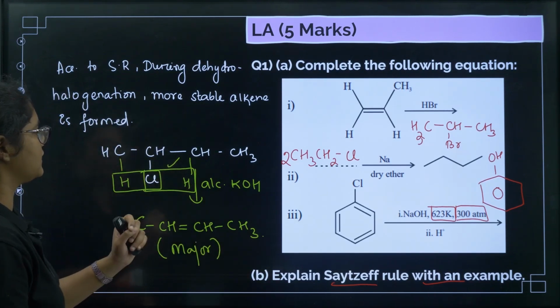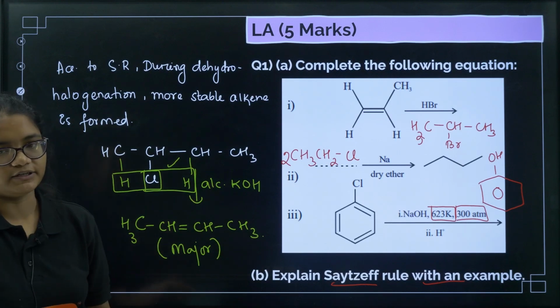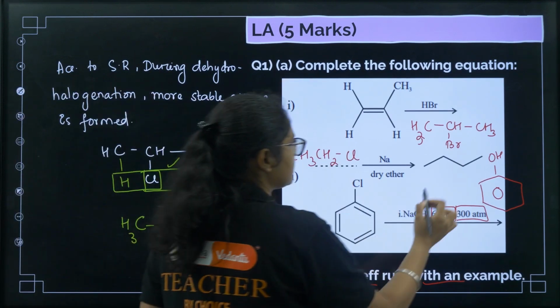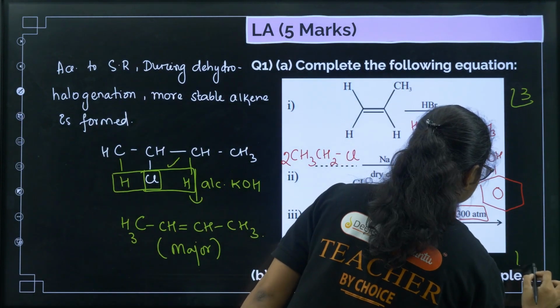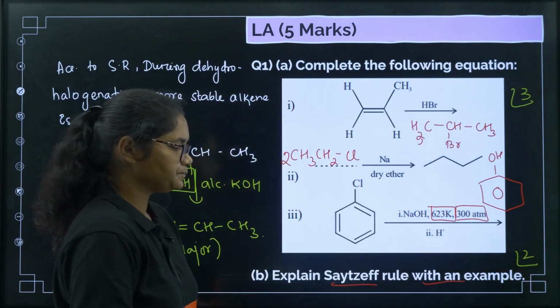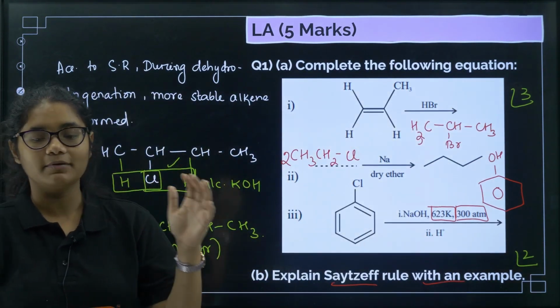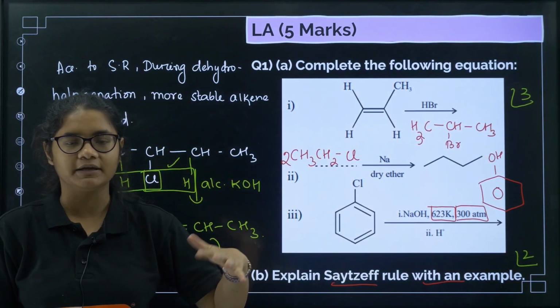So this example you can give, and then you need to write the definition, 2 marks. So this example carries 3 marks and the definition carries 2 marks. Generally the 5 marker questions are divided in this way, 3 plus 2.